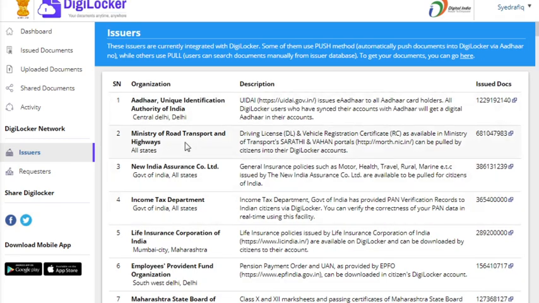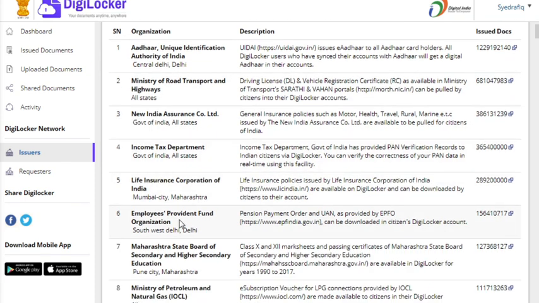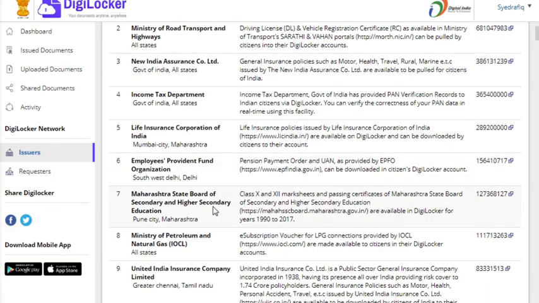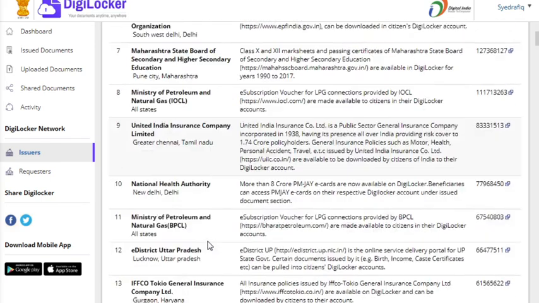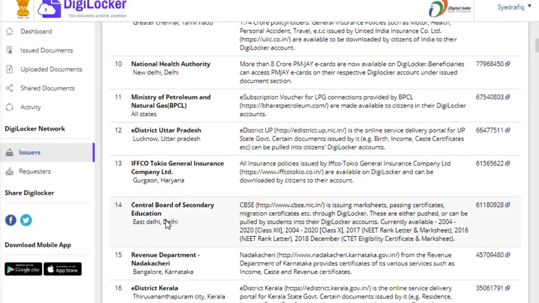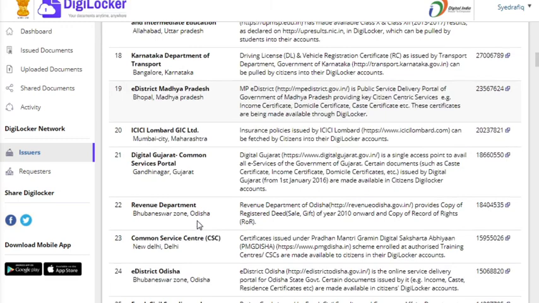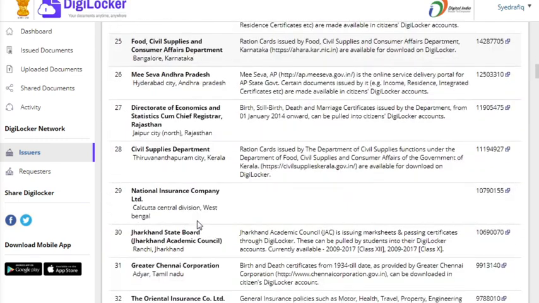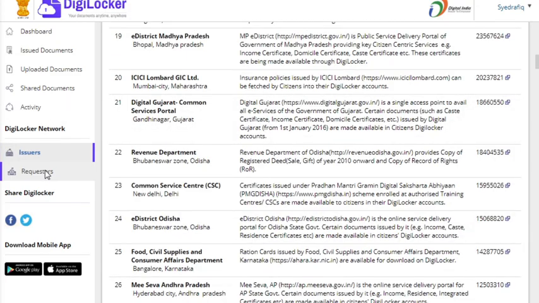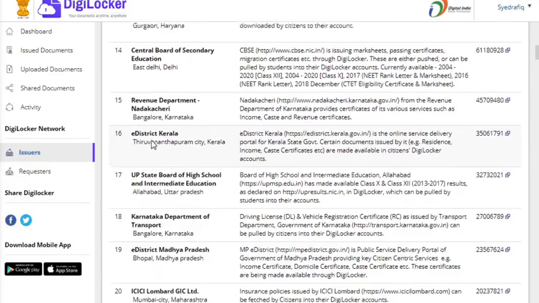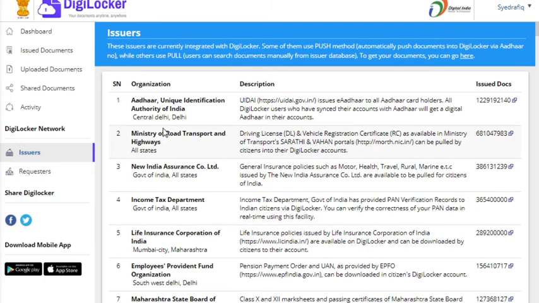Okay, Aadhaar, Ministry of Road Transport, income tax, LIC, PF, Provident Fund, Maharashtra State Board, CBSE. All this is very important. So if you belong to any state, you can check your state also. So coming to my state, Me Seva, it is there. So in this way you can use the digital locker to save all your certificates digitally.